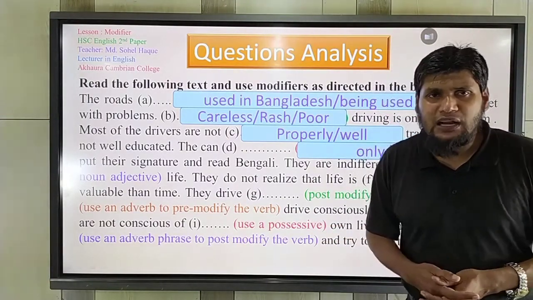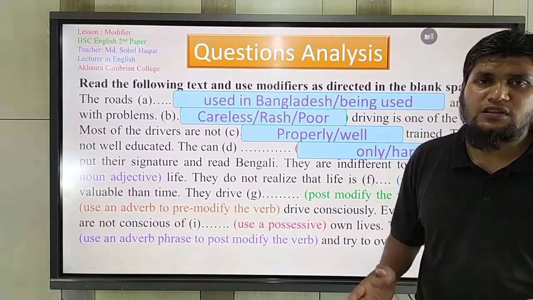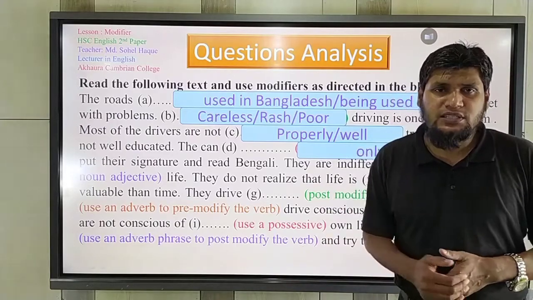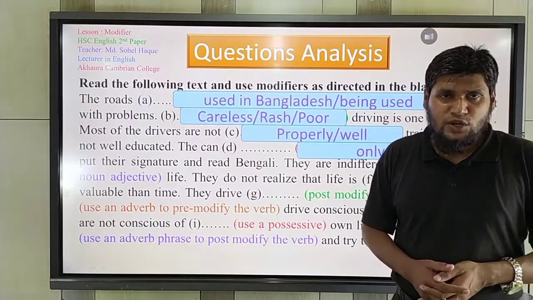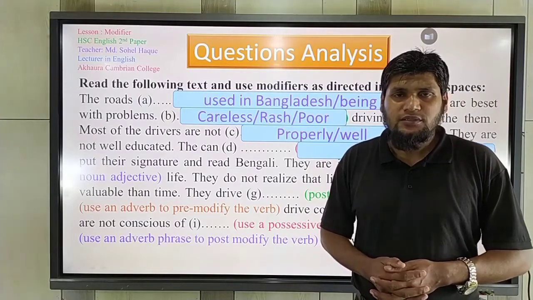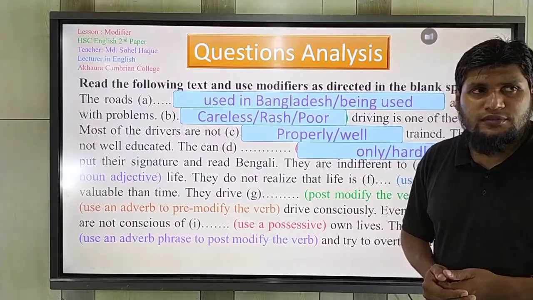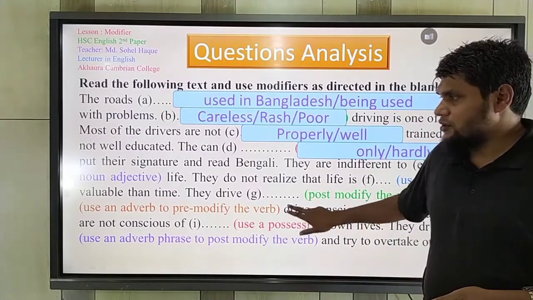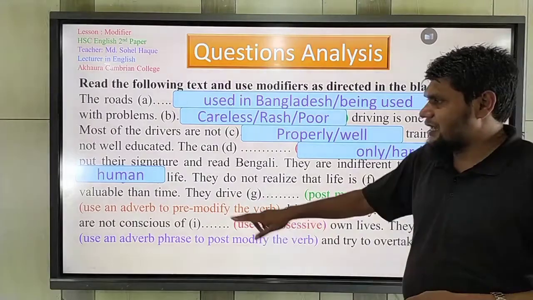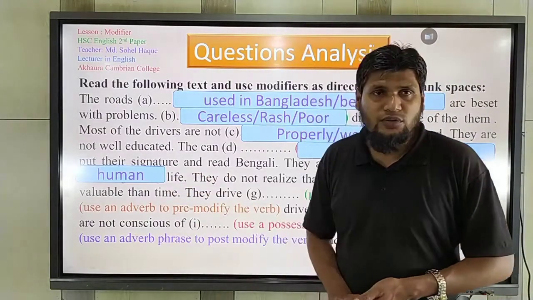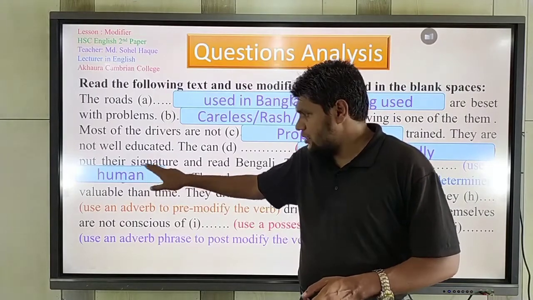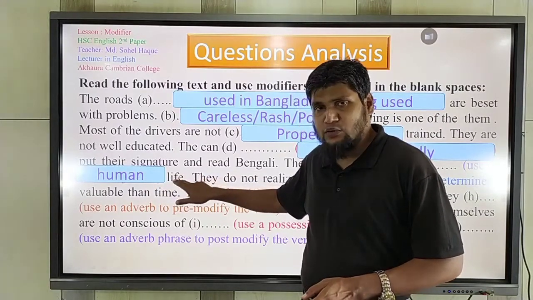If you use "our life," it should not be correct, because "our" is not a noun adjective. If you use "their life," that is possessive. It is not a noun adjective. So you should use a noun. Okay. So you may use human. Human life. Human is a noun. So the word human here modifies the noun life.